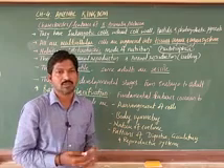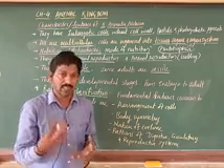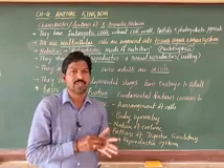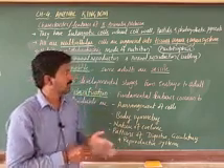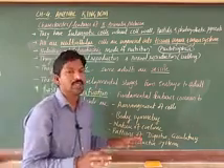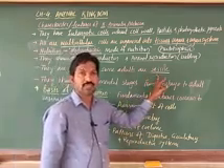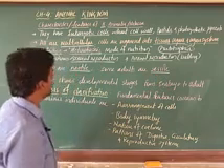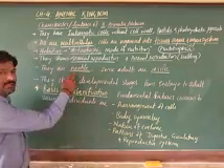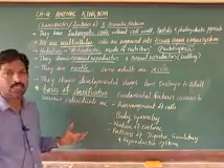Some other animals, like sea anemone among coelenterates, may also attach to the substratum. If they are attached and not moving themselves, such animals are called sessile. Understood? Next, motile animals have locomotory structures.